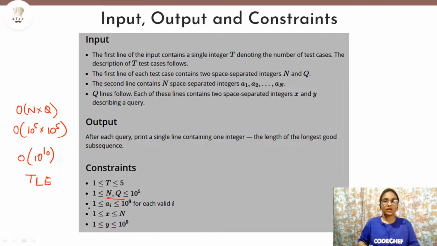So we have to think of a cleverer approach to handle this problem. So what can be that approach? You should think about it once and then go to the main solution.